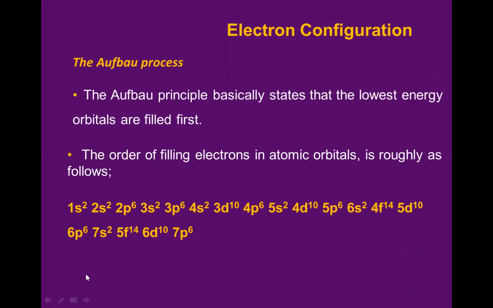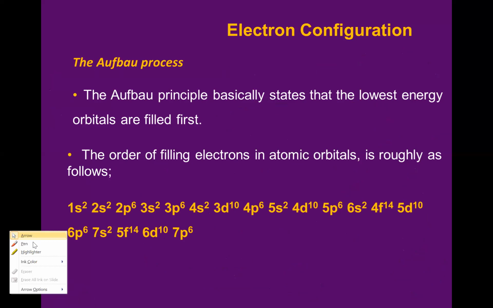The second rule, that was the first. The second rule is the Aufbau rule or Aufbau principle. The Aufbau principle basically states that the lowest energy orbitals are filled first. This is the keyword: the lowest energy orbitals are filled first.